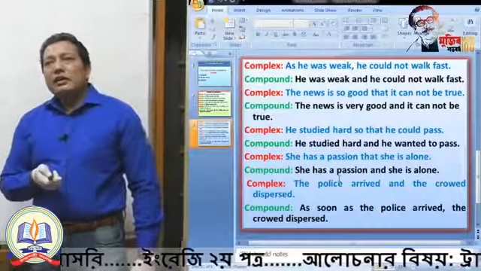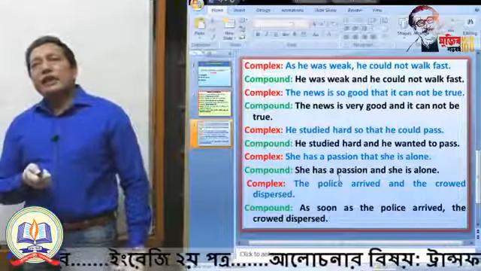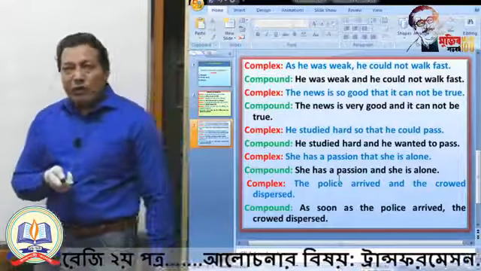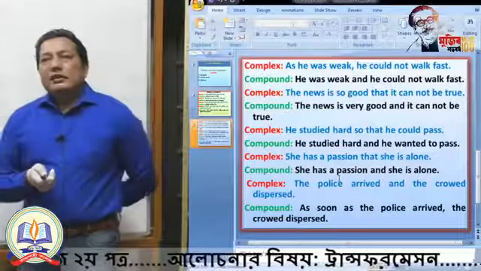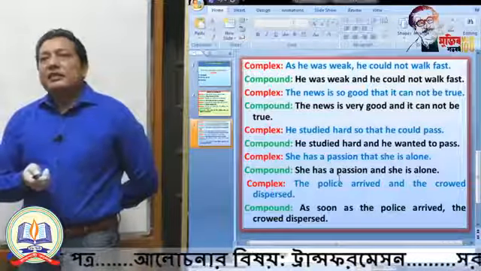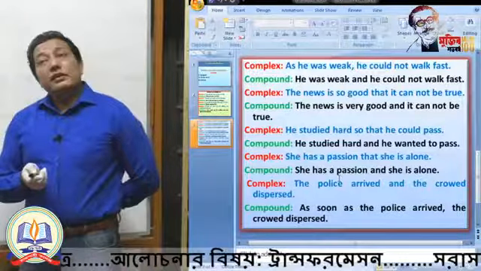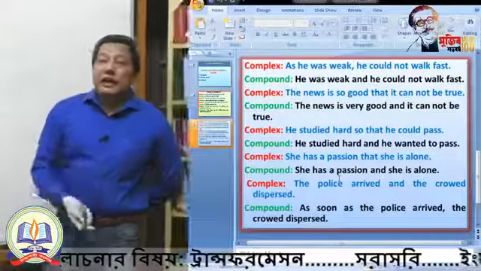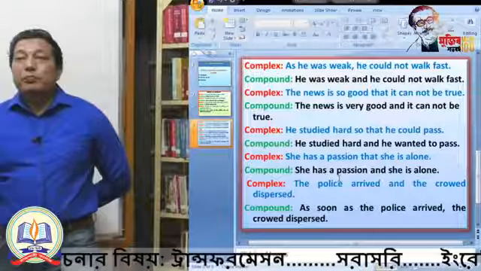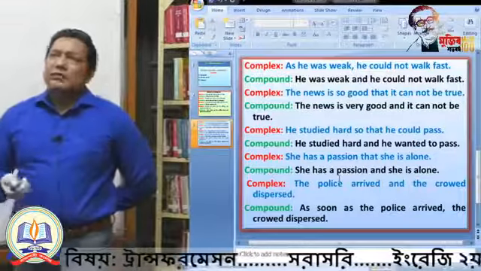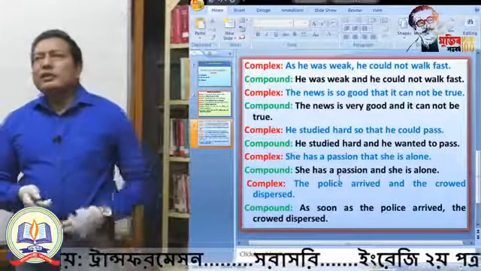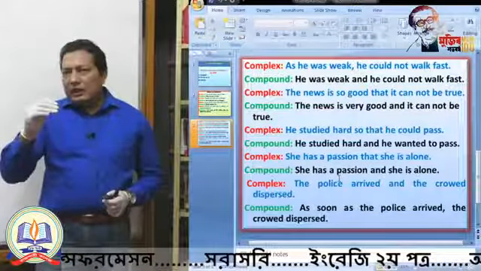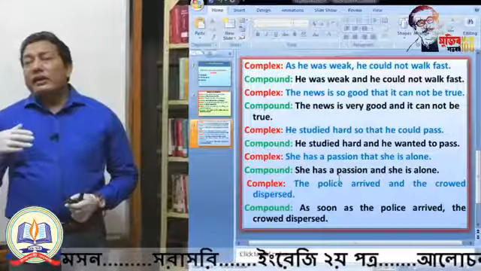And next one, he studied hard so that he could pass. Here, my dear students, just follow. He studied hard. This part is independent. He could pass. This part is also independent. So if you say he studied hard and he could pass, if you write in this way, the sentence will not cover the meaning, because you are getting a purpose.